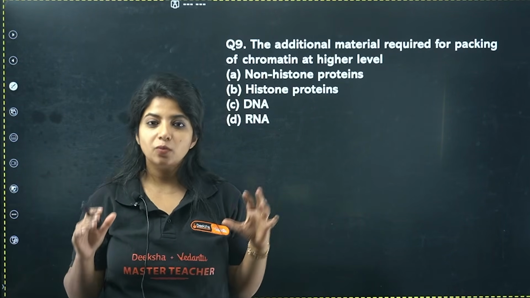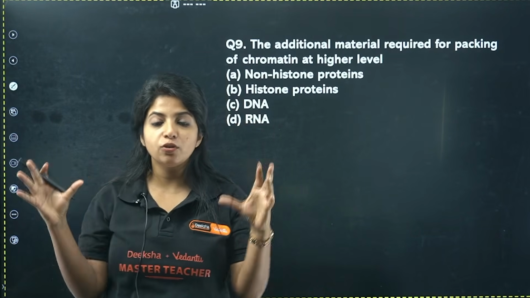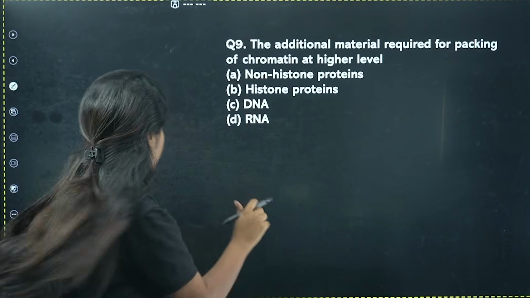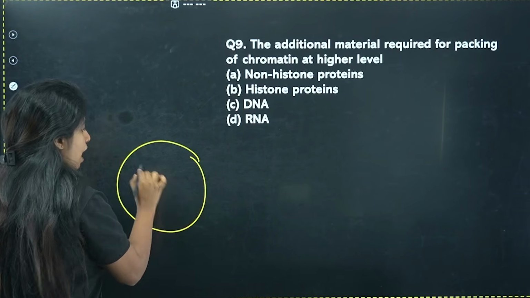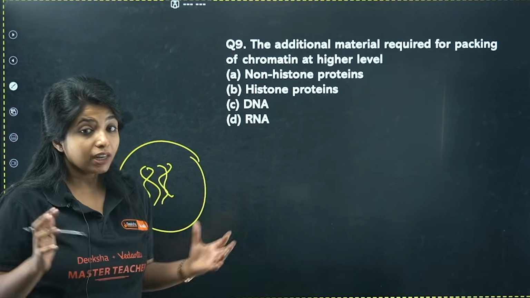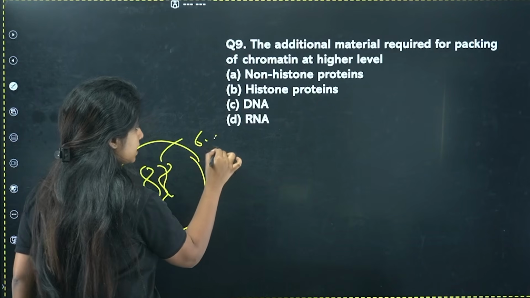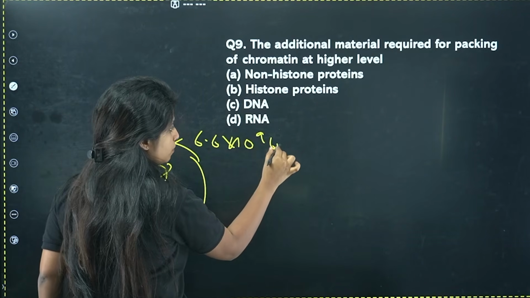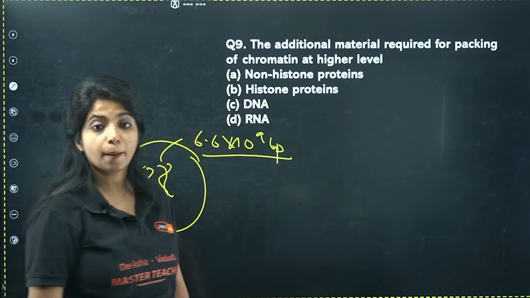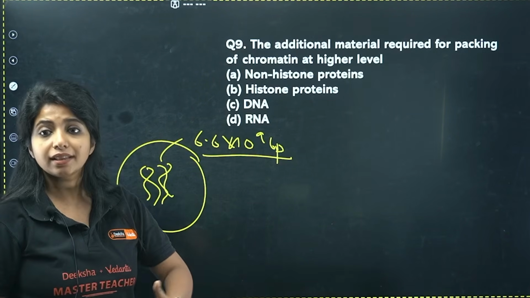Next. The additional material required for packing of chromatin at higher level is. So listen to me. What is happening? You have your DNA and you have to make sure that DNA is being compacted and put inside the nucleus. Now your nucleus is just this much and you have to put the DNA inside over here. Your DNA is pretty long. It's almost 6.6 into 10 to the power 9 base pairs long, which is pretty big, right? So how do we do that? We take the help of some histone proteins, right?